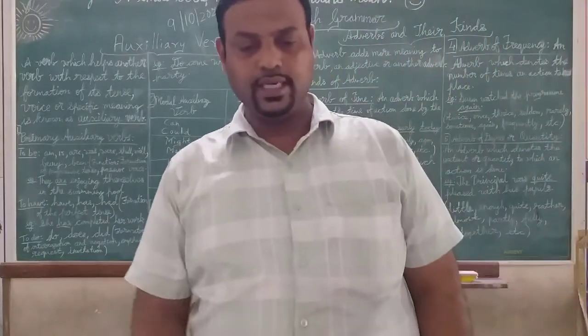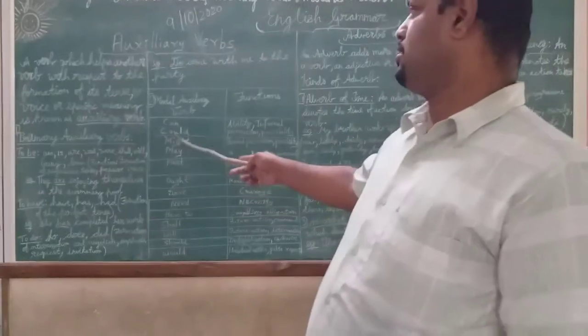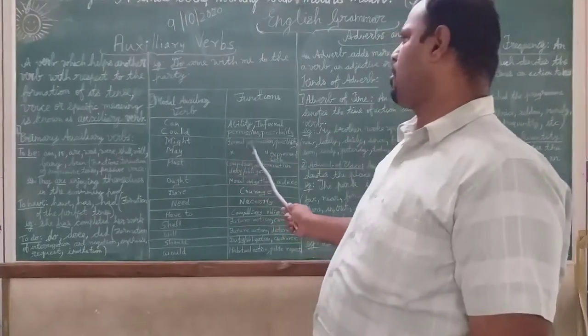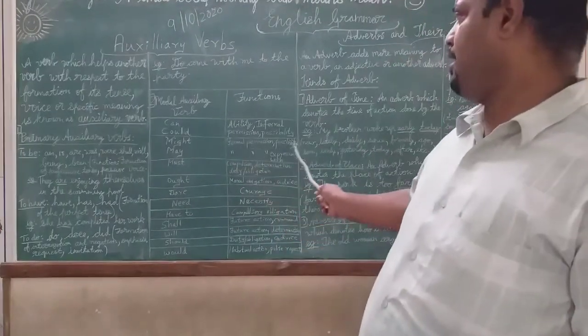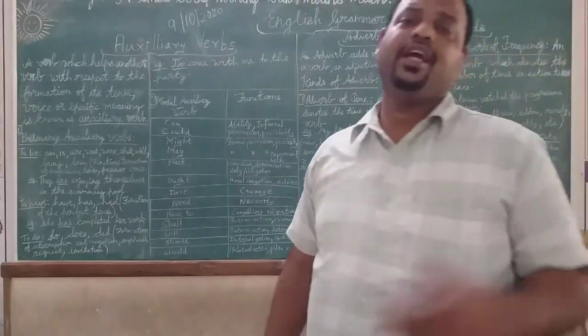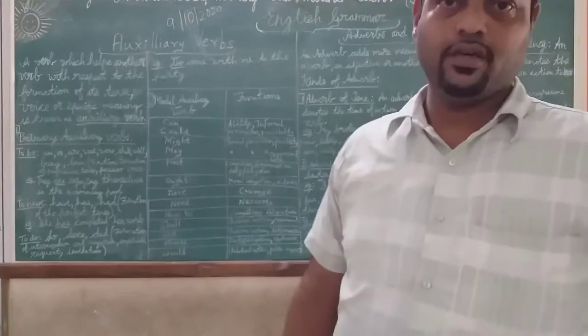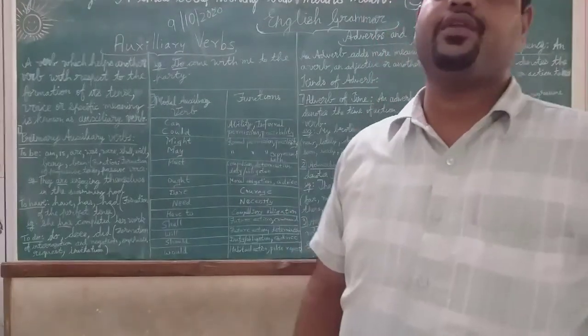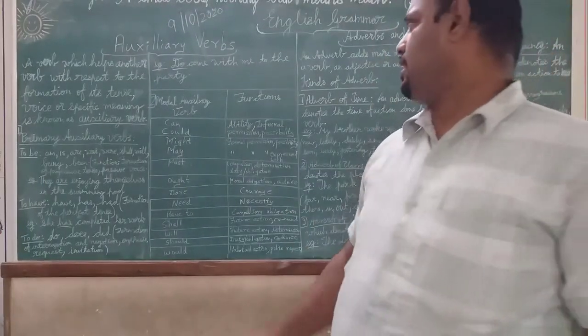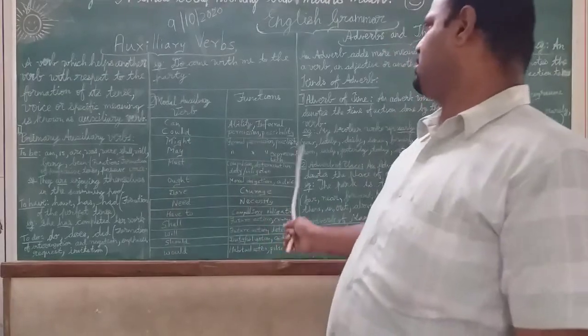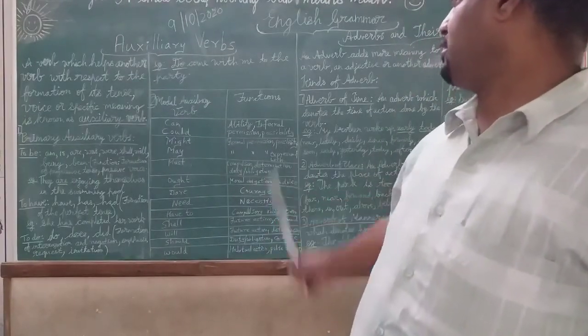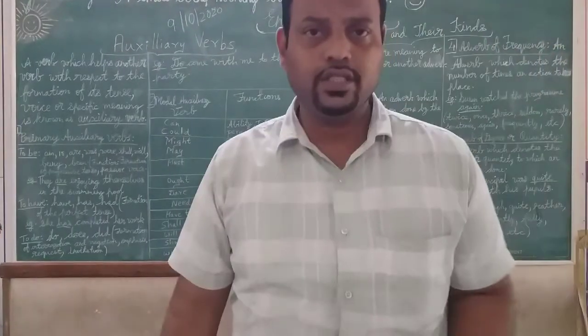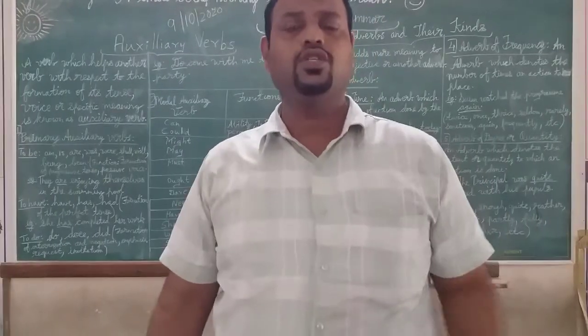Second one is might. Might is formal permission and possibility. It might rain today. Then may: formal permission, possibility, and expression of wish. May I come in, teacher? So, may I come in?